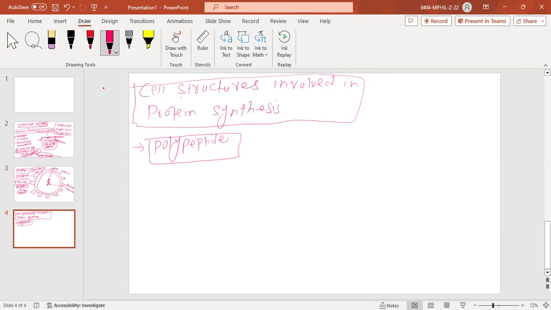So from where will you start? Protein synthesis, the first step in protein synthesis was what do you think? For example, you have a cell here, right? So there is a nucleus here, and we have discussed in detail the structure of the nucleus, how it is involved in protein synthesis, and how other structures present inside the cell are involved. For example, we are talking about this nucleus. As we know, there are two things here. There was the nucleolus inside.